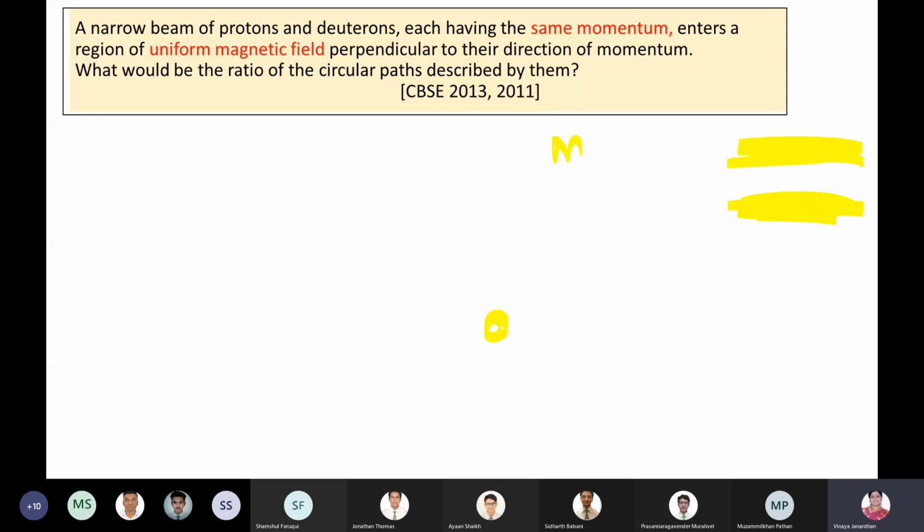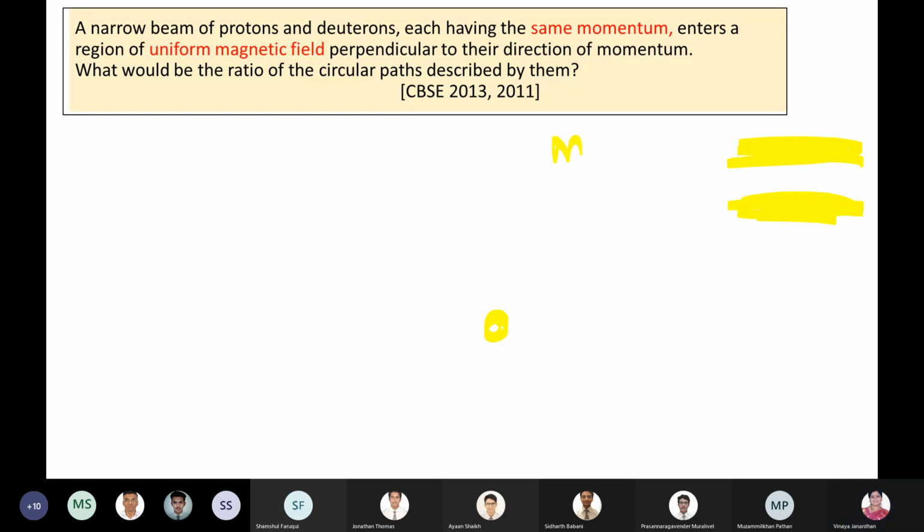Now these are isotopes. Proton and deuteron are isotopes. Now what is the condition for an isotope? Both should have the same atomic number. What is changing? Mass is changing. Your deuteron becomes heavier than your proton.